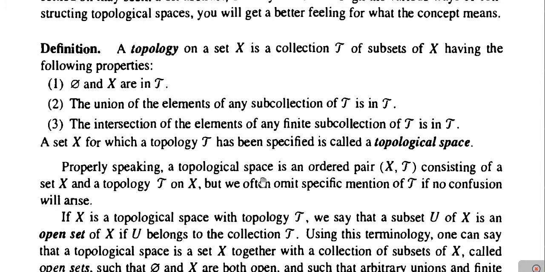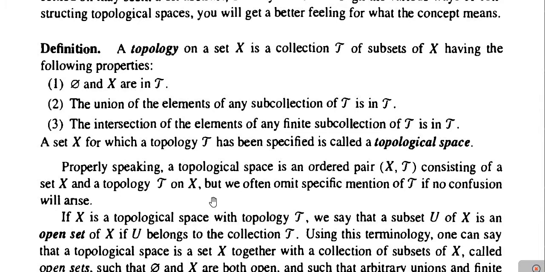A topological space is nothing but the ordered pair X comma tau, consisting of the set X and a topology tau on X.